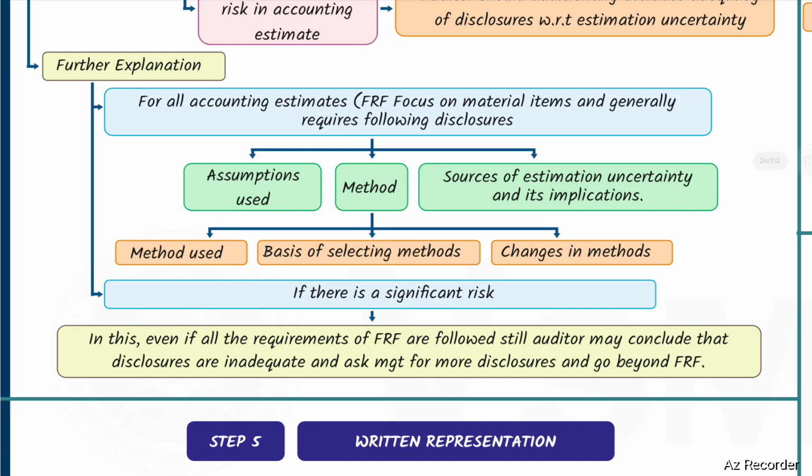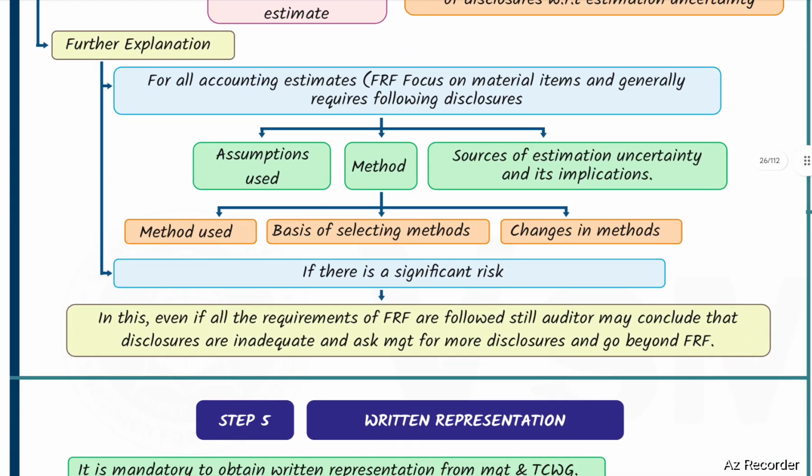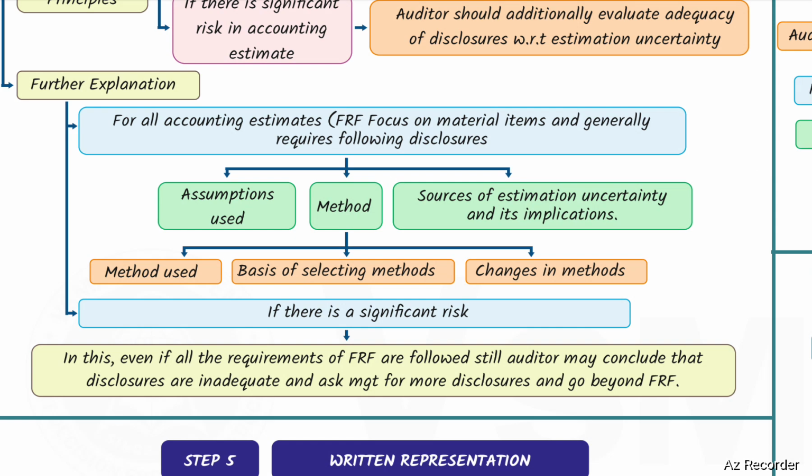For all accounting estimates, financial reporting framework focus on material items and generally requires following disclosures: assumptions used, method used, basis of selecting methods, changes in methods, source of estimation uncertainty and its implications. If there is a significant risk in this, even if all the requirements of financial reporting framework are followed, still auditor may conclude that disclosures are inadequate and ask management for more disclosures and go beyond financial reporting framework.